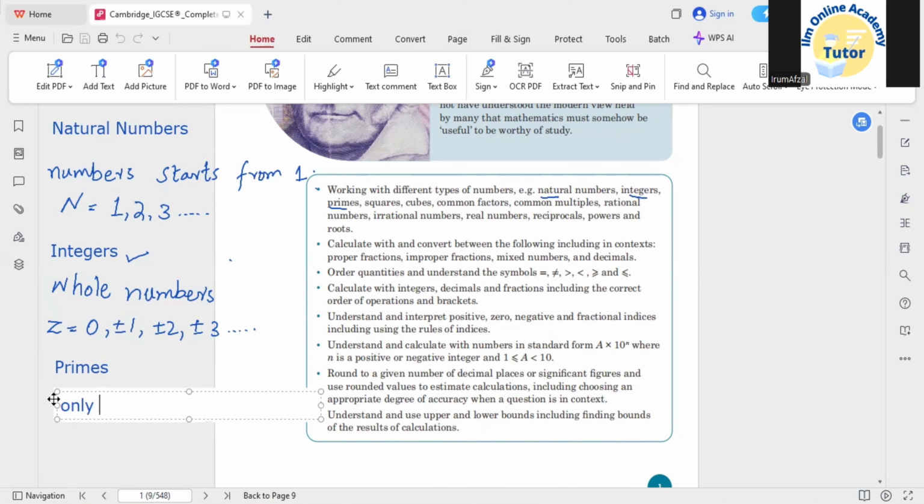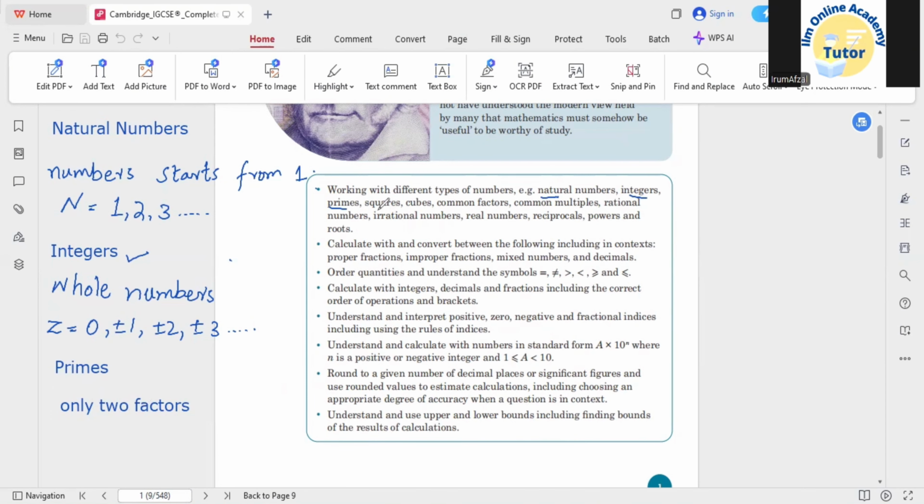So primes have only two factors, all the numbers that have only two factors, the number 1 and the number itself. For example, if I talk about the number 5, it has only two factors, the number 1 and the number 5. It's not coming in any other table. So they are basically called the prime numbers, or simply you can say the primes.